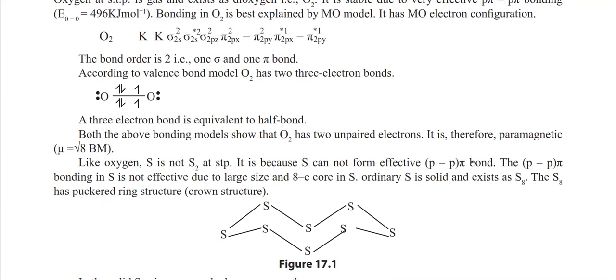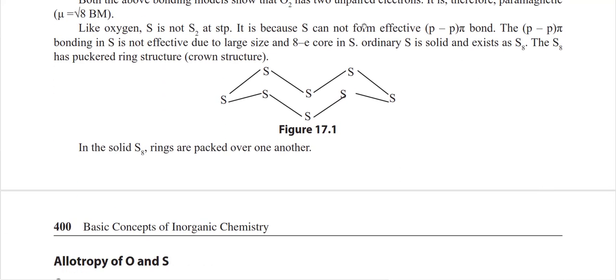As you know, sulfur has vacant 3d orbitals, so S2 is not possible, but it can form larger molecules, meaning more than one sulfur atom can attach and form some kind of ring or crown-like structure. So generally sulfur forms this kind of ring structure.